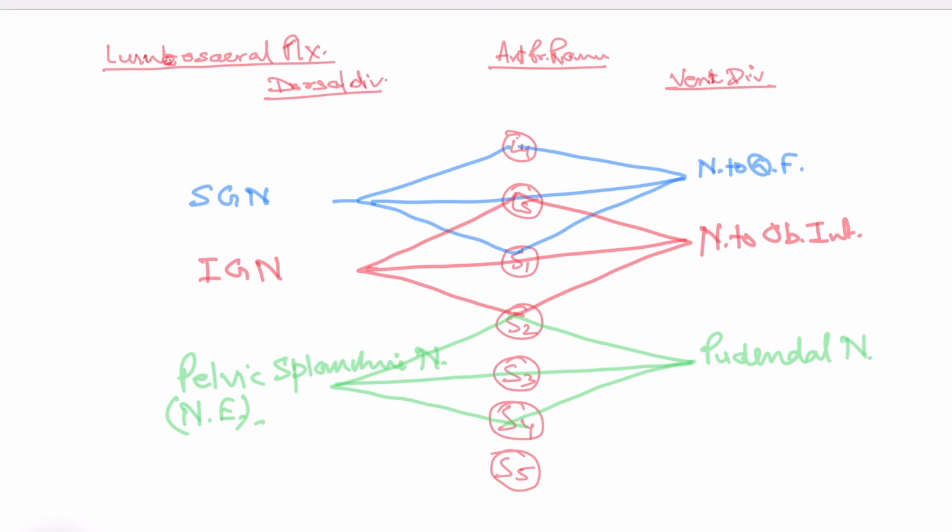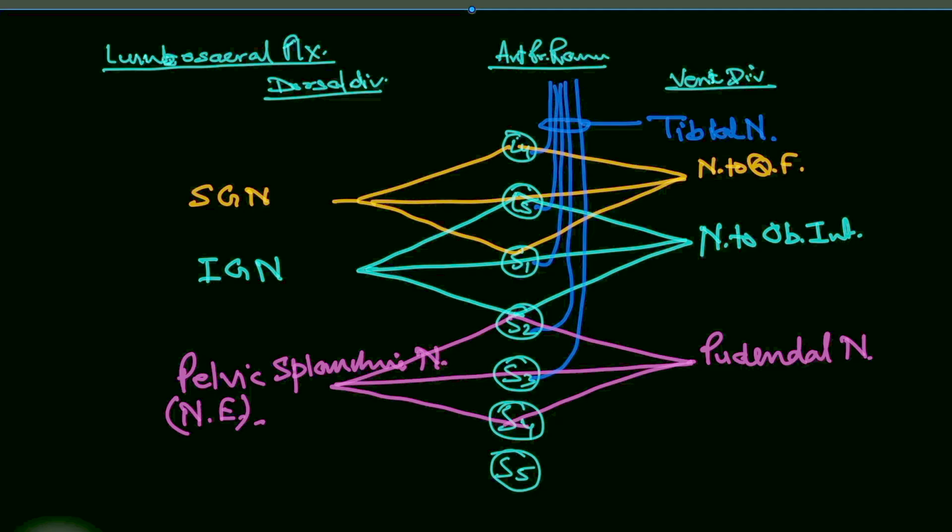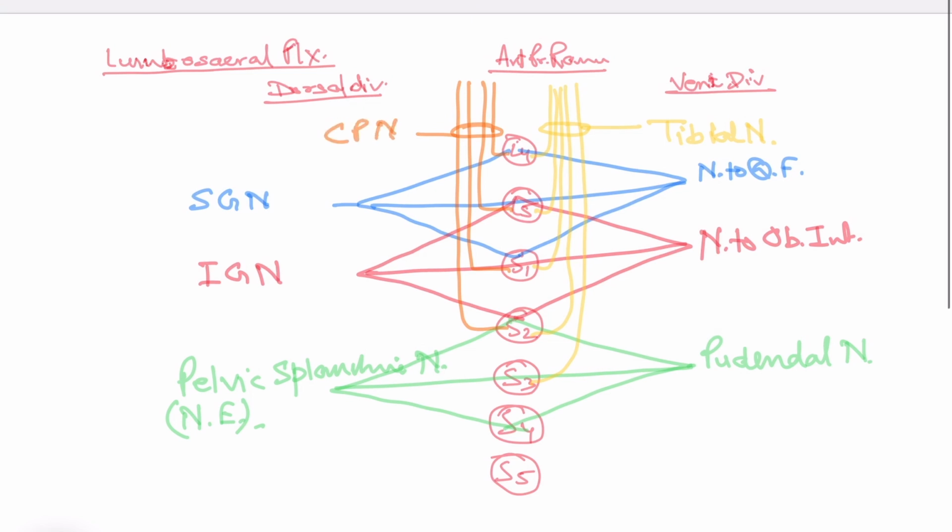Now talking about the divisions, the anterior rami of L4, L5, S1, S2, S3 together form the tibial nerve. Then the dorsal divisions of L4, L5, S1, S2 form the common peroneal nerve. When both these nerves are covered by a common epineurium, it's called the sciatic nerve.